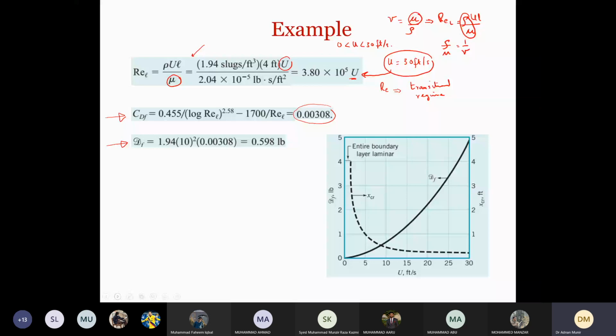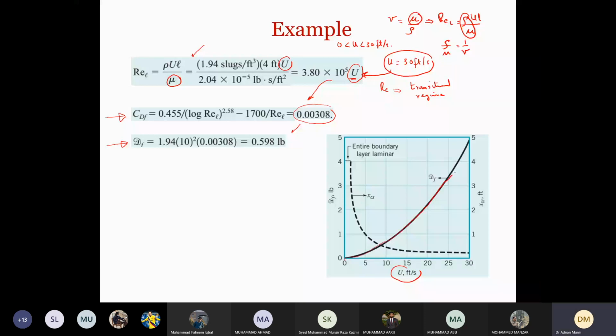Since in our case the value of u is changing from 0 to 30, if we calculate the Reynolds number by changing it from 0 to 30 and put it in this equation, from here we get DF. So DF will be varying like this. For 0 it will be 0, and as you increase the value of Reynolds number, you will see that DF will also increase like this.